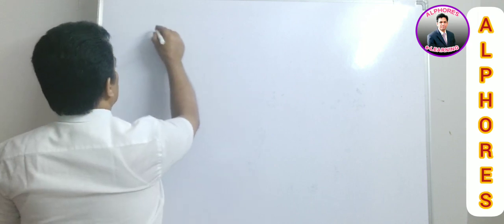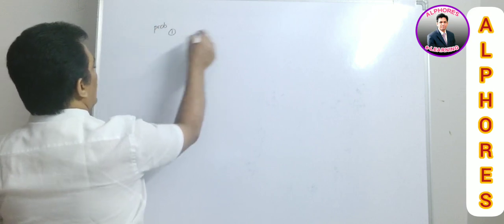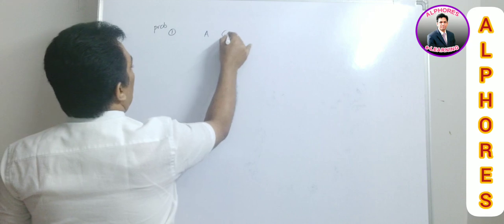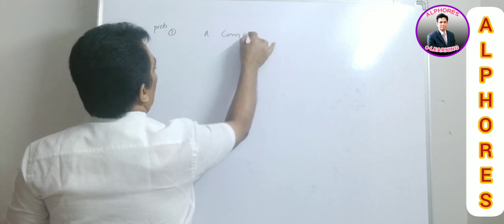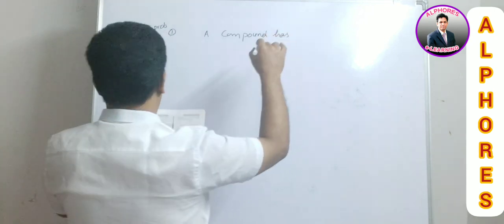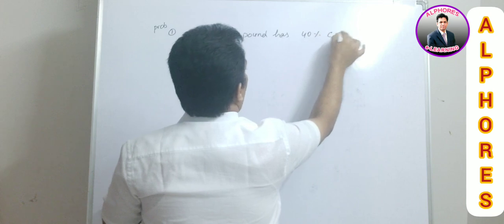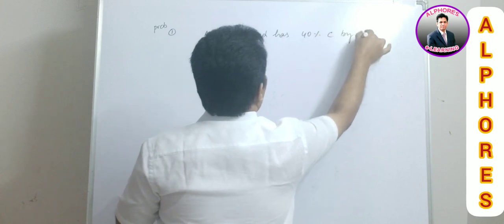Problem 1. A compound has 40% carbon by weight.